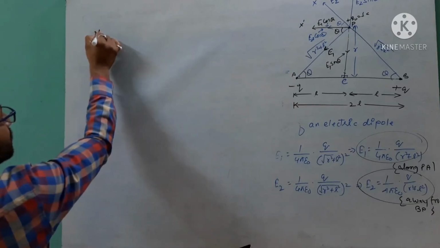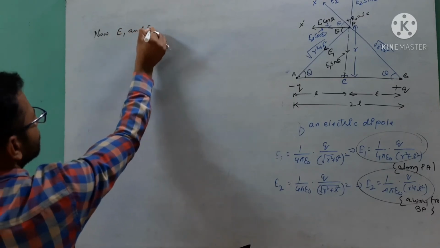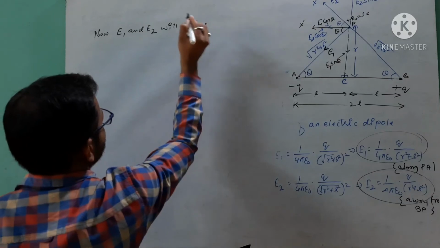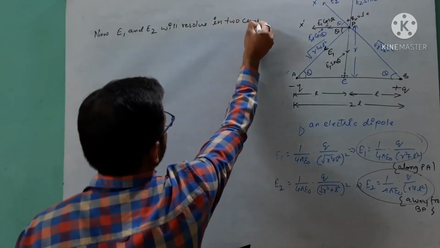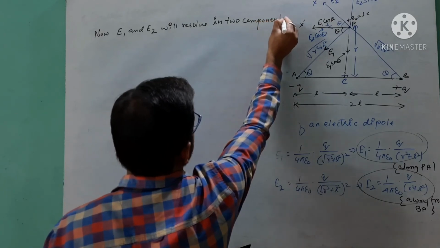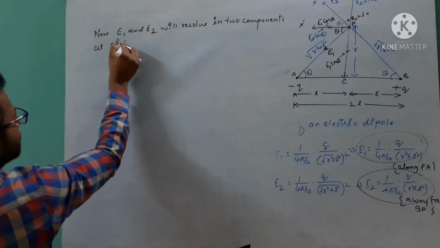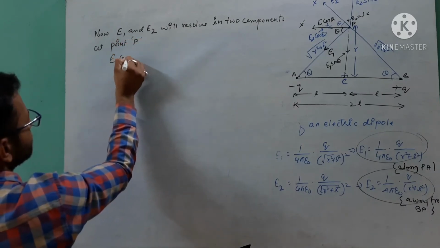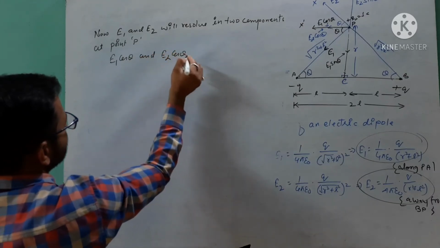Now E1 and E2 will be resolved in two components at point P: E1 cos theta and E2 cos theta.